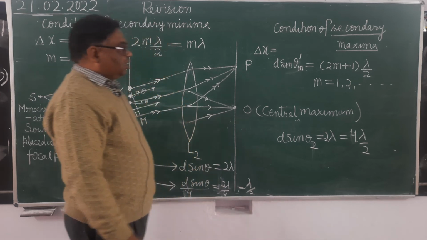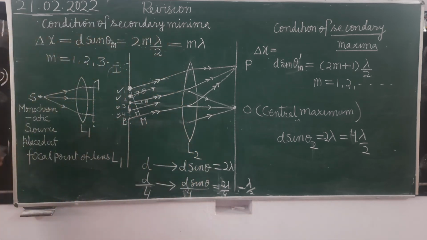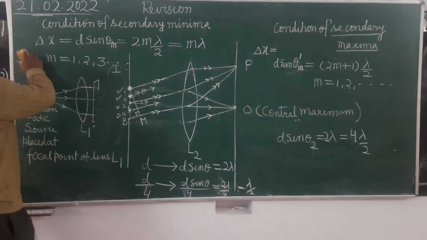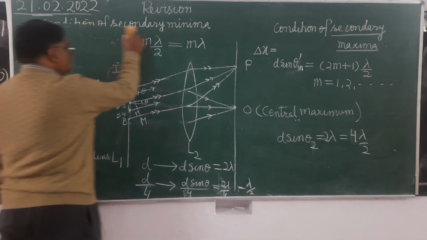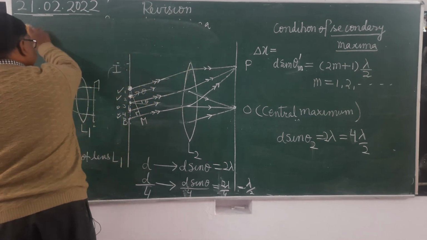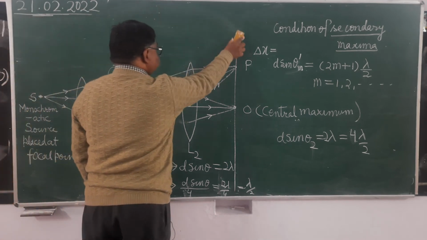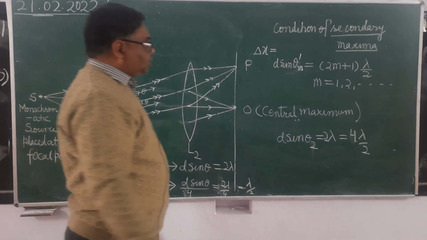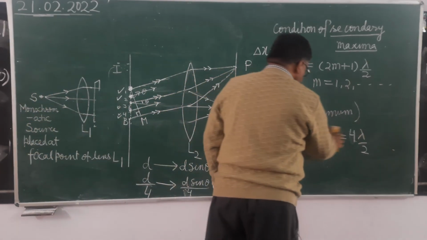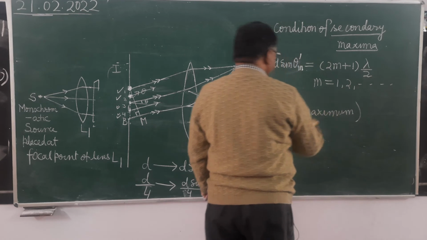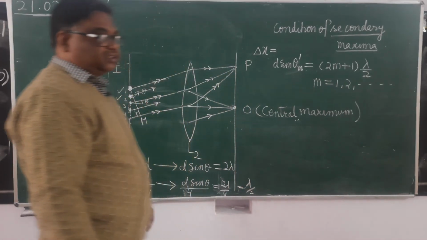It's clear? Now see for maxima, secondary maxima. So you can see here. All of you remember about the diffraction pattern of single slit. It consists of a central maximum which is having maximum width and maximum brightness.